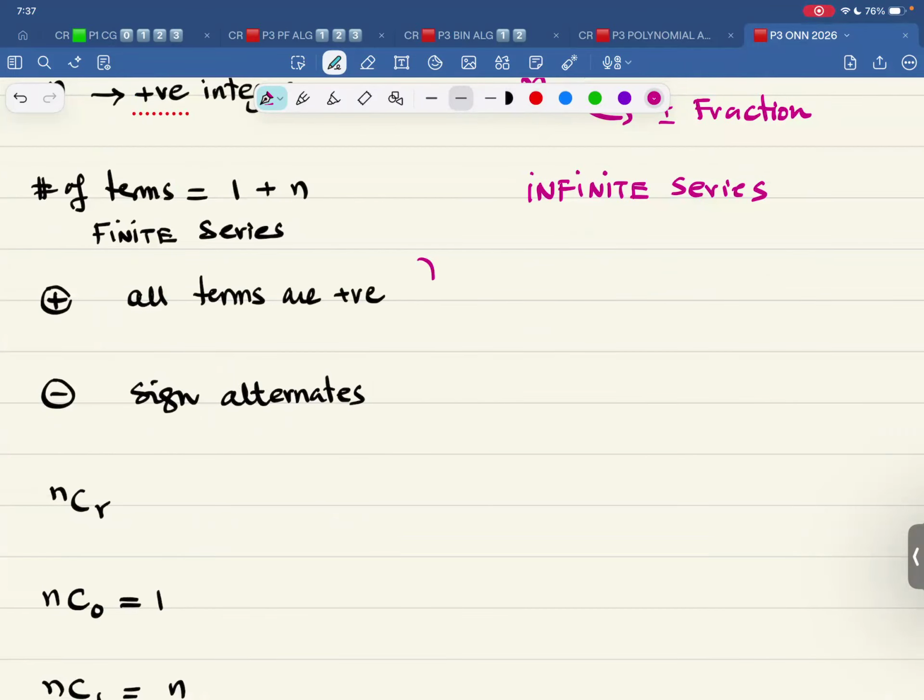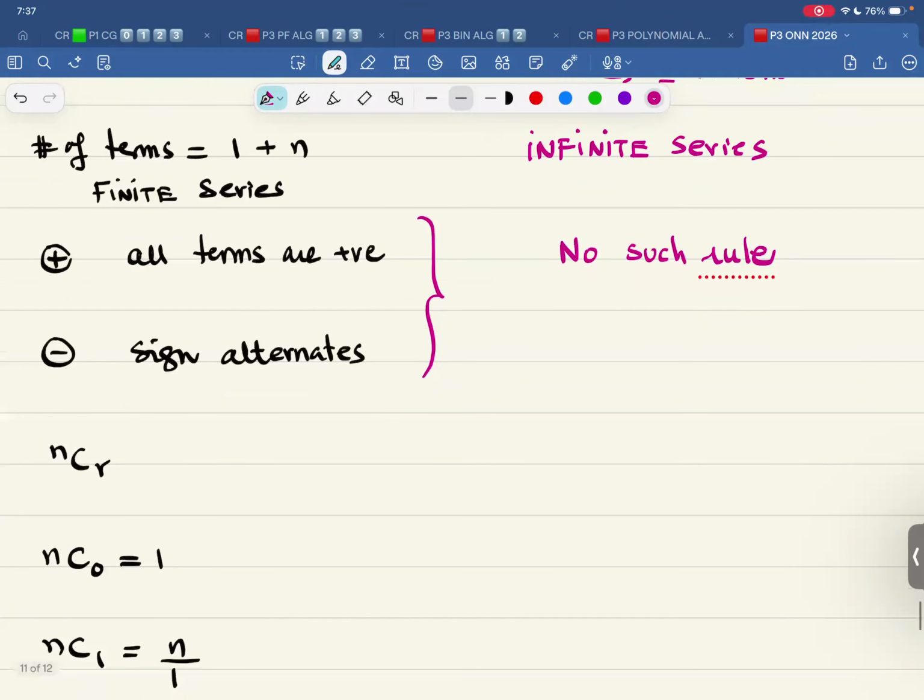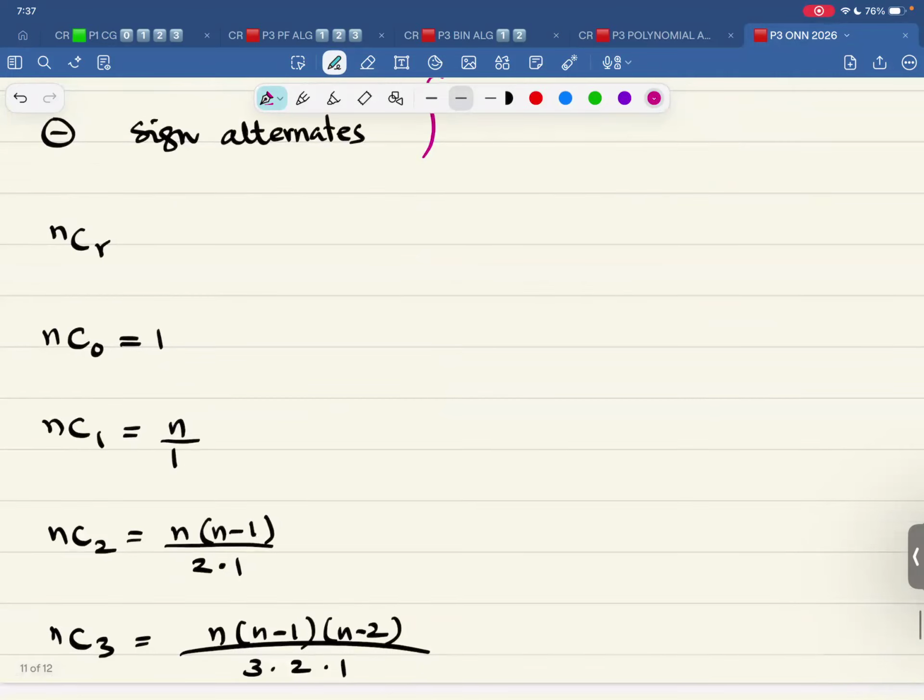Over here, compared to this, there is no such rule. The first term could be positive, second could be negative, sign could be alternating, two terms are positive, the rest are negative. There is no such rule. Now you cannot use NCR. The NCR button from calculator cannot be used.